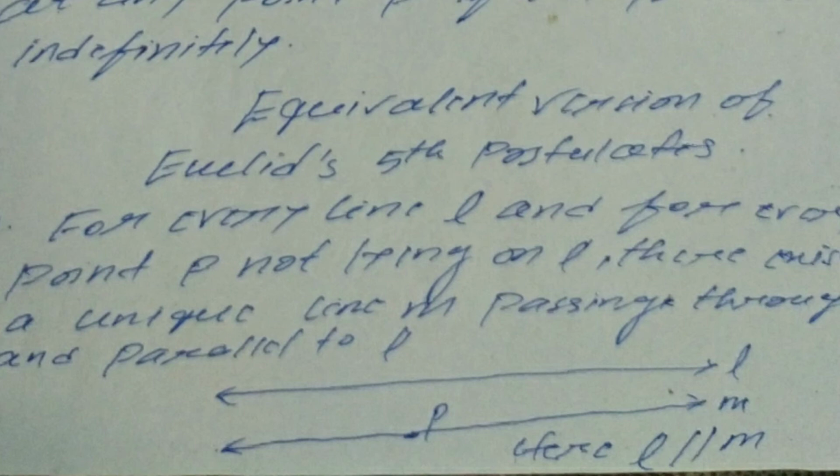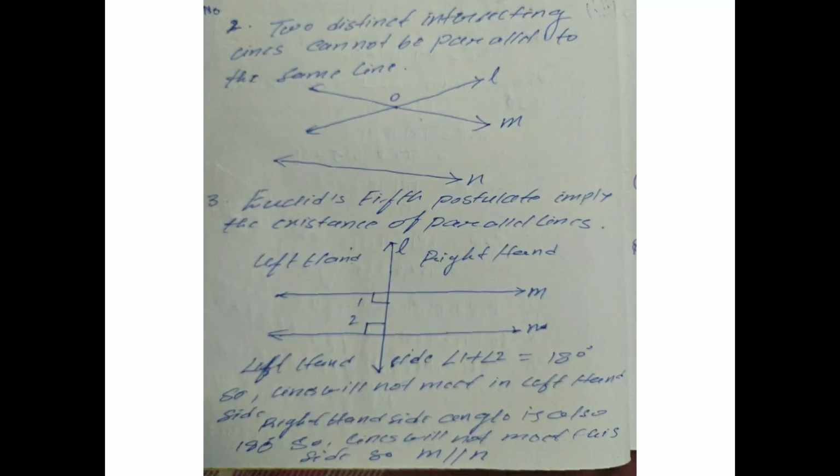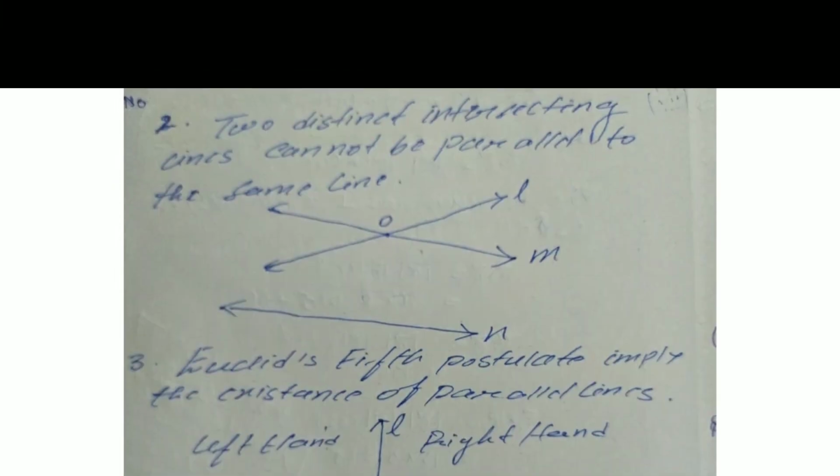with L, that is, here L is parallel to M. So there must be one line which will be parallel and will pass through point P. So next you can see here I have taken the next point.